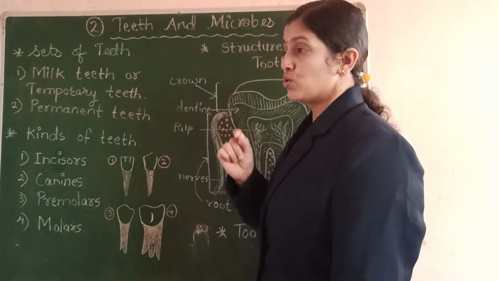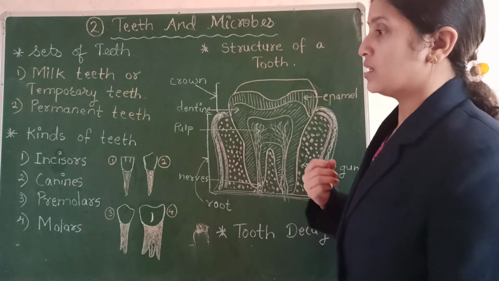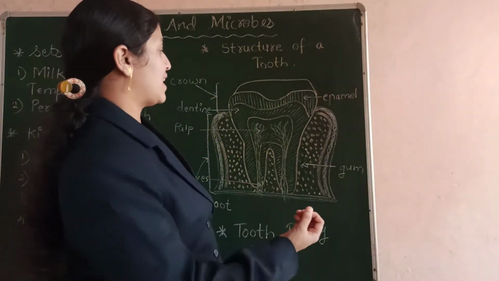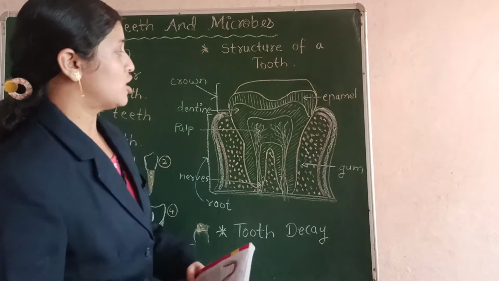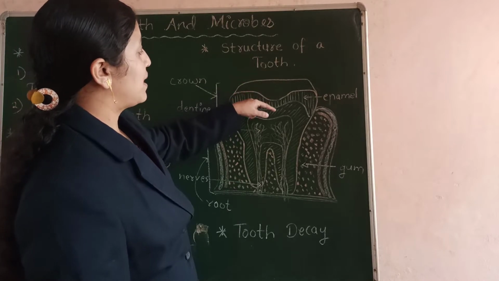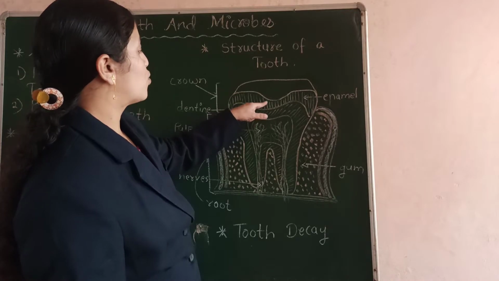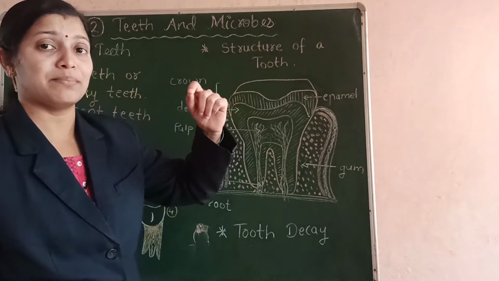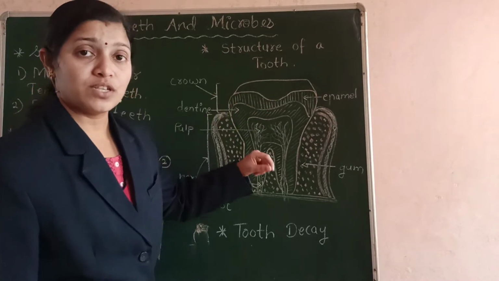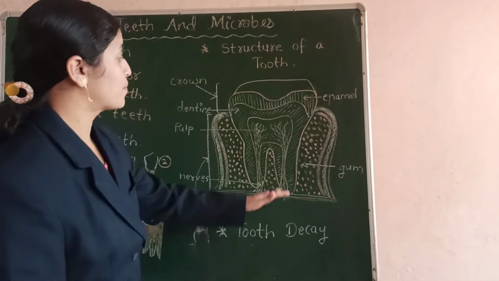What happens? This plaque and the sugar which is present in that food react with each other and form an acid, and this acid starts destroying or decaying our tooth. So the germs start destroying our tooth. They start making a hole in the tooth. First they destroy the enamel, then they reach the dentine, and after the dentine slowly they reach the pulp.